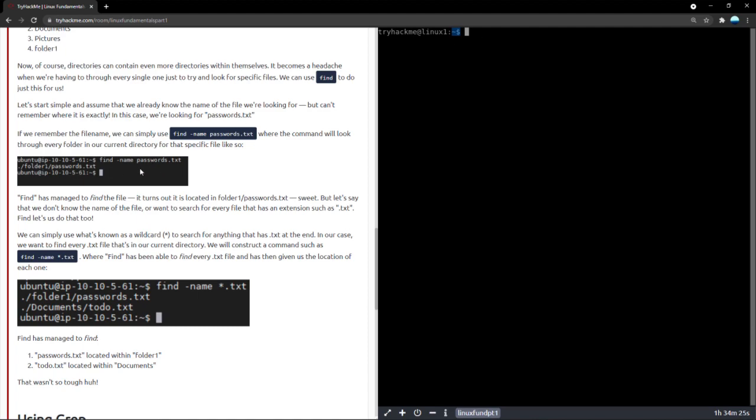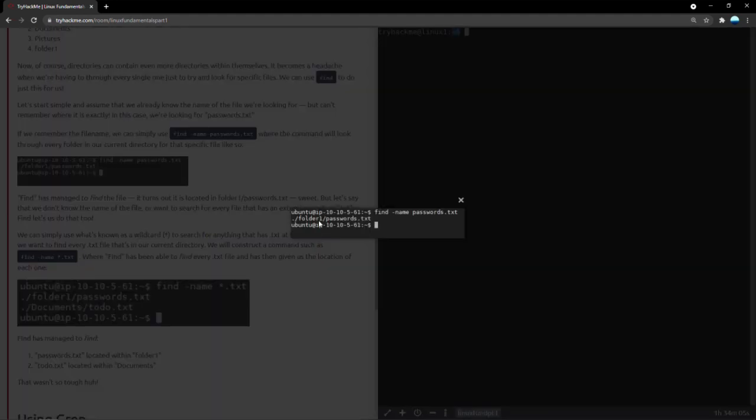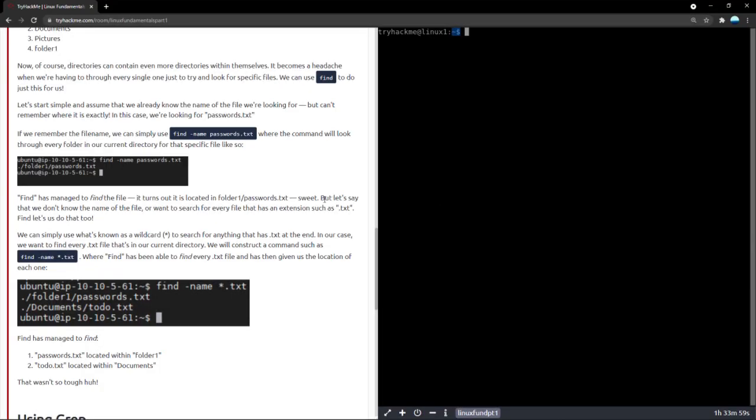If you wanted to look into the whole PC, then you have to basically back out. Or there are some other switches to use to look for the file in the whole PC, like matching name, but we'll get into that later. When you use find, it will return the directory. It will return exactly where that thing is located. Here we can see dot slash folder one slash passwords.txt. It will return the exact position in which a file called passwords.txt is located.